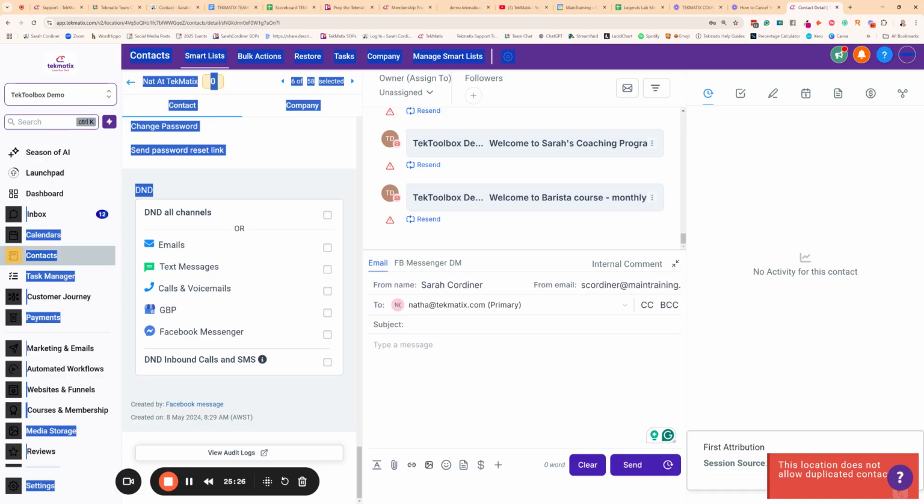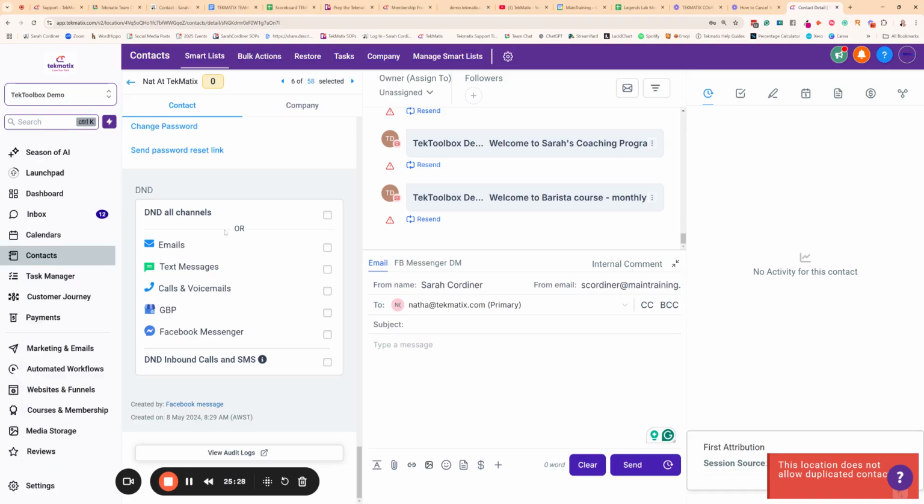And here where it says DND, that means do not disturb. If somebody unsubscribes from your list, this will be red. That means do not disturb is turned on and activated. Therefore, if you email them, it's not going to send. Okay, so they can do that themselves by pressing unsubscribe. If DND everything is turned on, that's what's happened. If I only wanted to not disturb them by email, then I could just do that. But just so you know, this shows if they're not getting your emails, they may have accidentally unsubscribed at some point. And if they say, oh, I haven't got my emails from you, go and check if they're on DND. That is usually what's happened. They've unsubscribed.